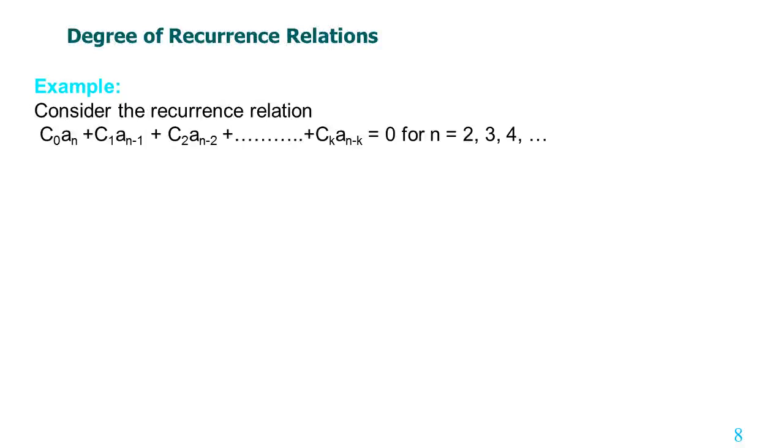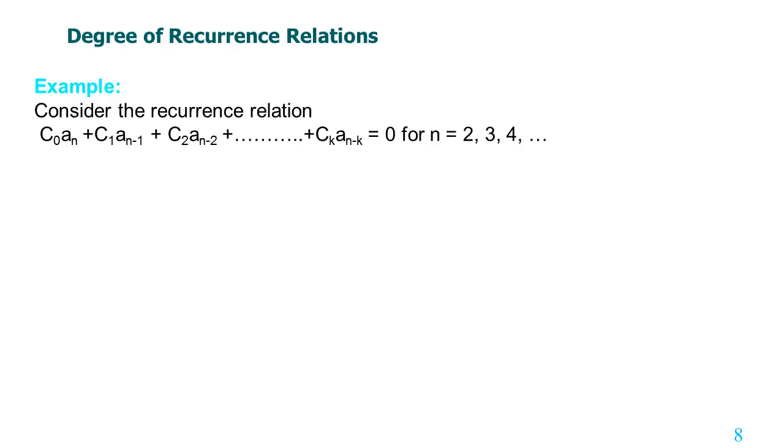Now, the degree of recurrence relations. Consider the recurrence relation. In the previous example, we took only 3 terms, one on the left hand side and 2 on the right hand side. In general there are several terms.